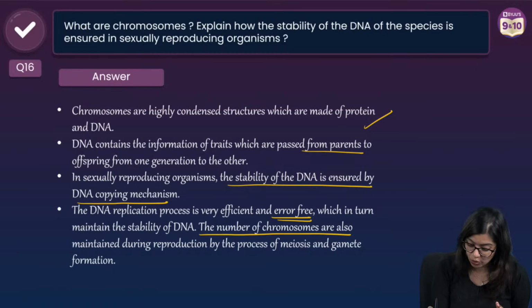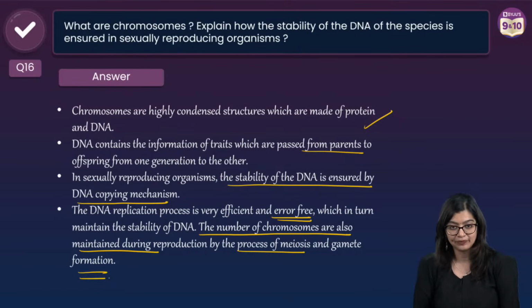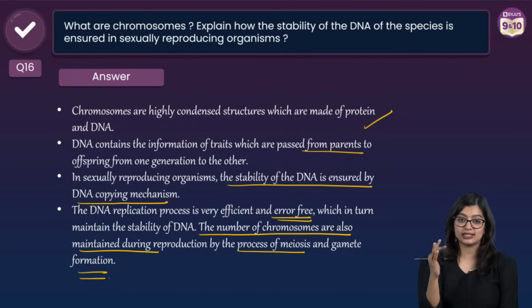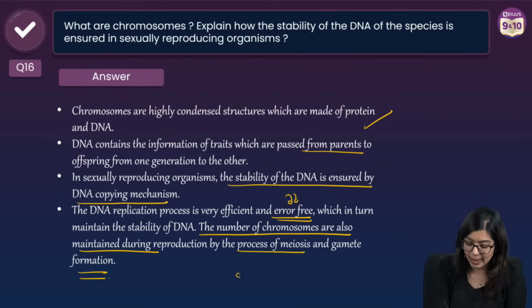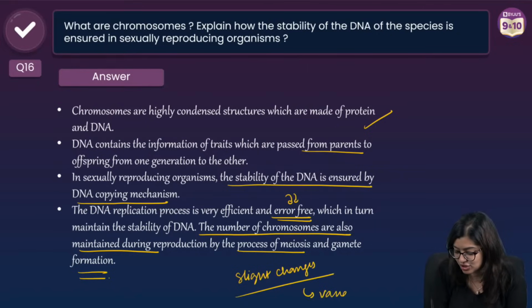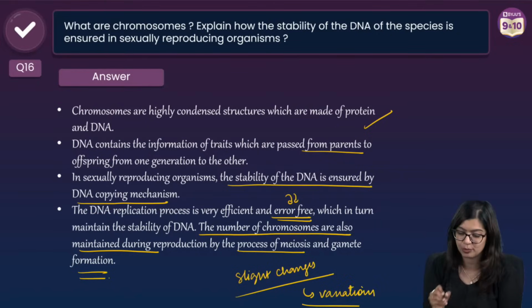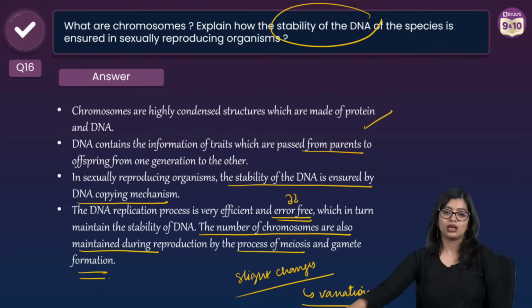Now, the number of chromosomes is also maintained by the process of meiosis and gamete formation. But nonetheless, what do we see? They will try to be as error-free as possible, but there will be some slight changes that we see, right? Those will be the variations that we see from parent to offspring. But here they're talking about maximum stability.